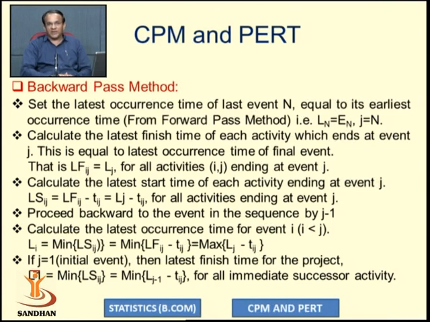So the minimum of Lj minus Tij will be the latest occurrence time of the first event, that is L1.